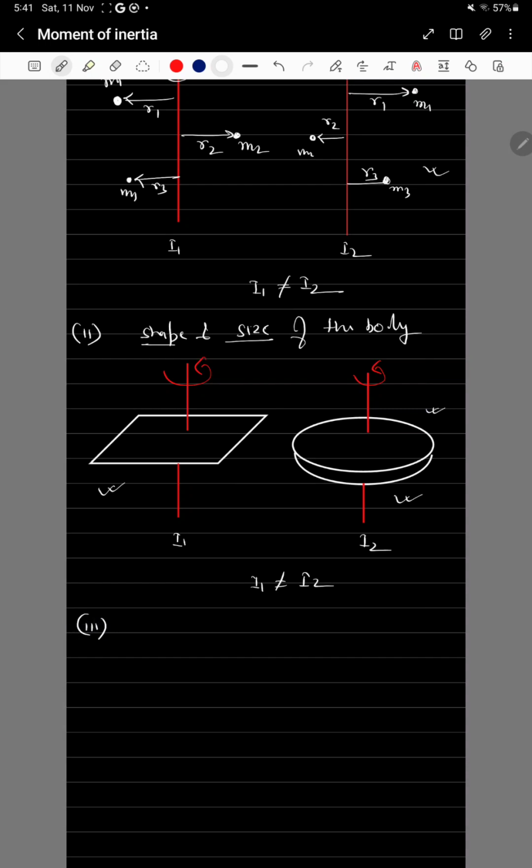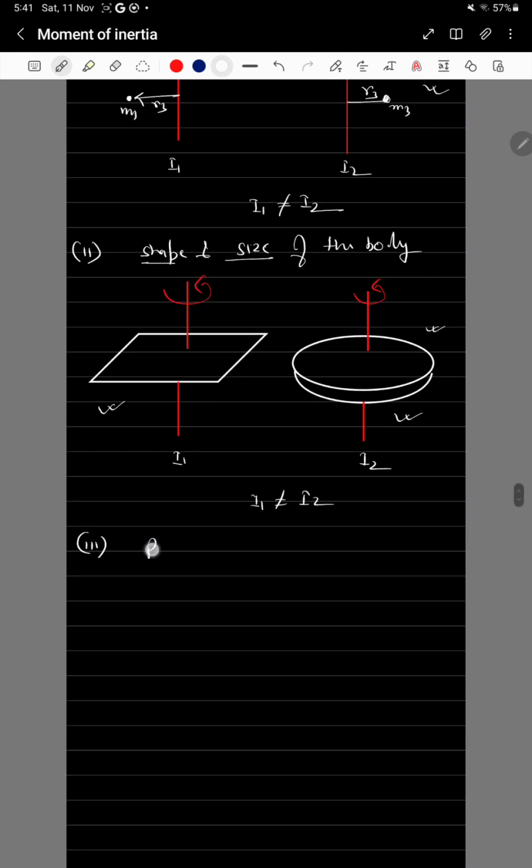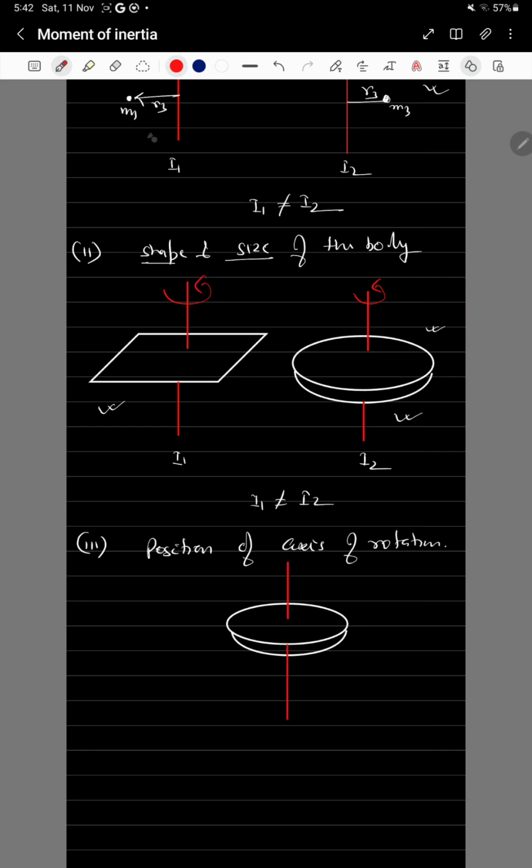The third factor is the position of the axis of rotation. Basically I am taking again this circular disc, and suppose it is rotating about this axis of rotation. You find the moment of inertia is I2.